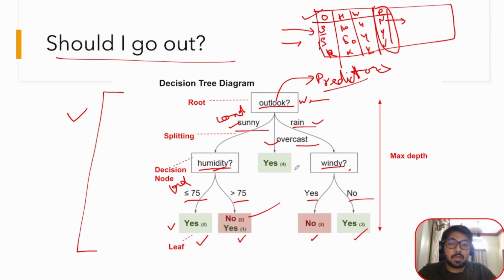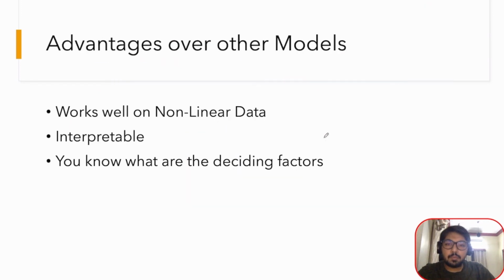Okay, let's move forward. There is one term which has been defined here, that is maximum depth, where basically maximum depth says how deep the tree is. If we take the levels, this is level 0, this is level 1, this is level 2, so the maximum depth is 2 in this case. And while creating a decision tree in Python, we can limit the maximum depth. So this is a maximum depth which we can set while creating the tree in Python. Okay, so let's further move to the advantages.